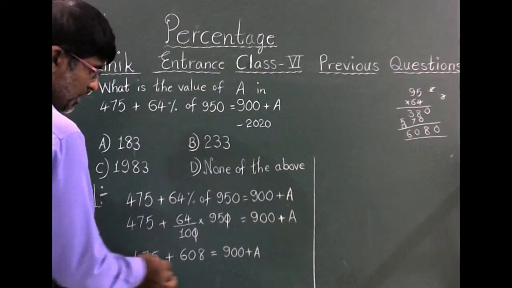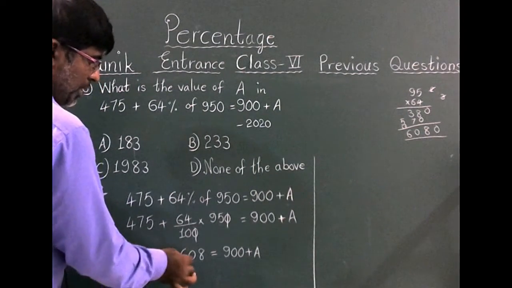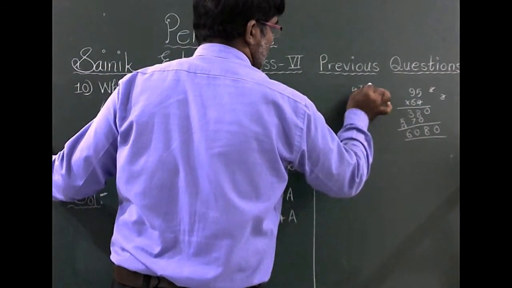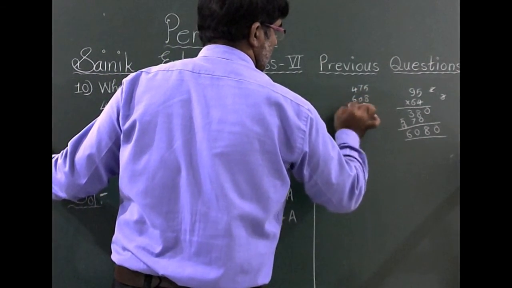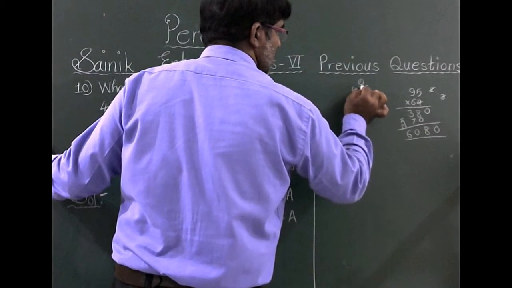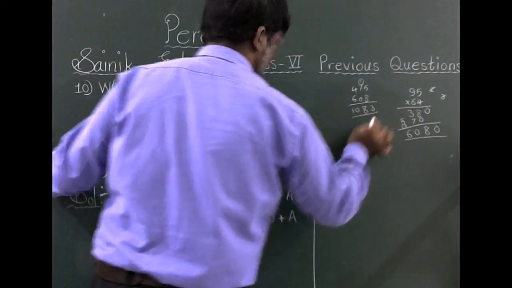475 plus 608. 8 plus 5, 13. 1 plus 7, 8. 4 plus 6, 10.